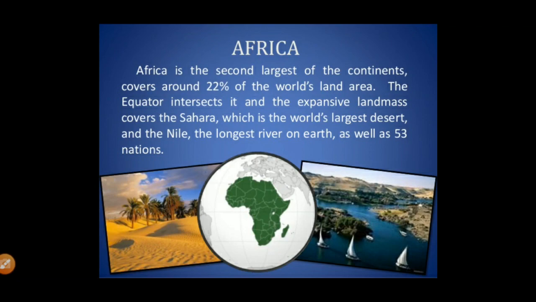and it also includes 53 countries. Asia, being the biggest continent, has only 48 countries, but Africa, being the second largest continent, has 53 countries. It means that the countries of Africa are smaller, and they are densely populated.